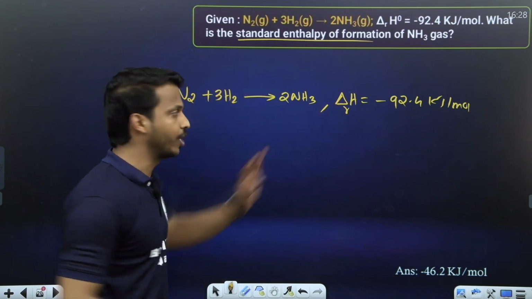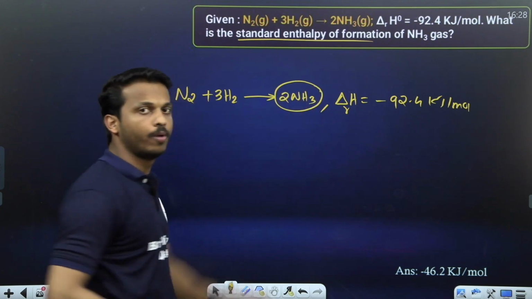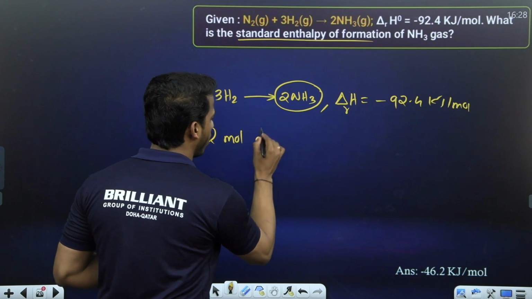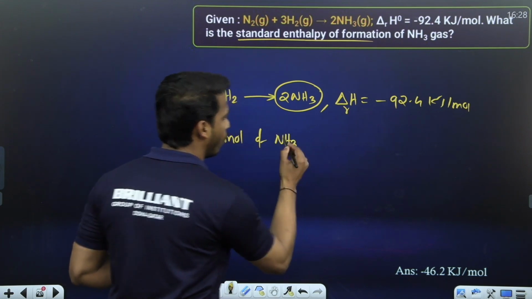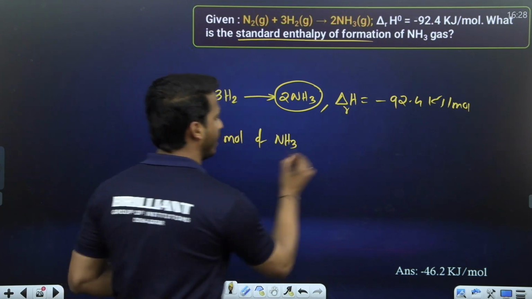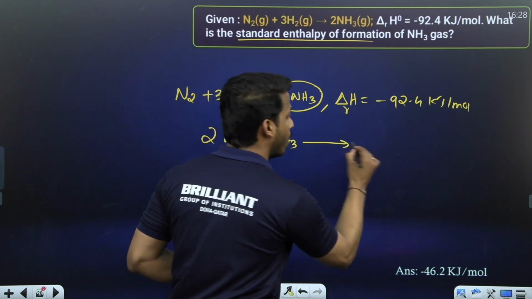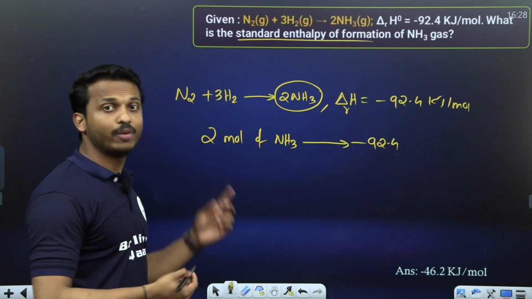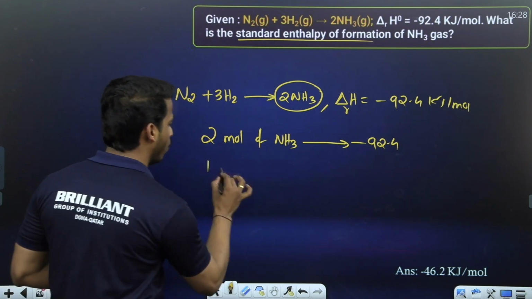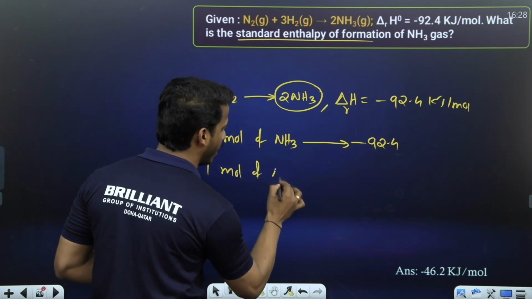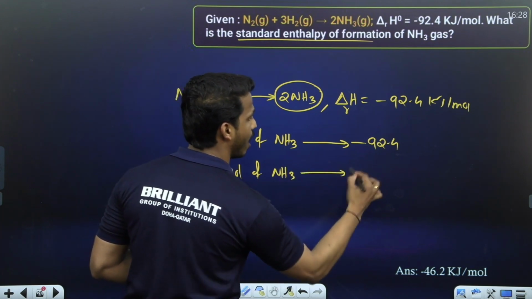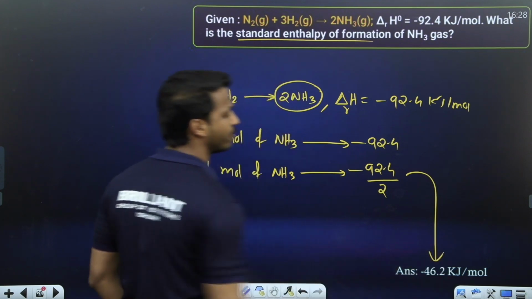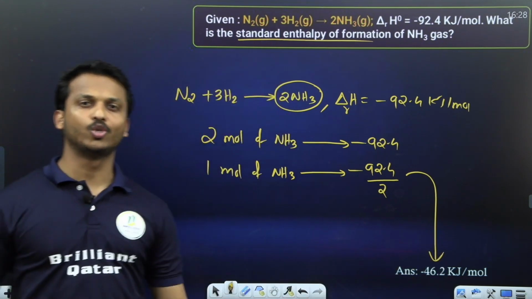As per the equation, how many moles of ammonia form? 2 moles, right? So we can say for 2 mole of ammonia, minus 92.4 kilojoule per mole. If so, what about 1 mole? 1 mole of ammonia means it's half. Minus 92.4 by 2 is equal to minus 46.2 kilojoule per mole.